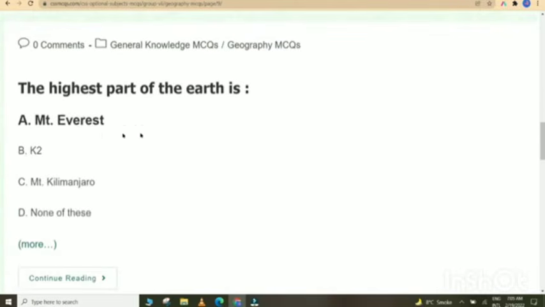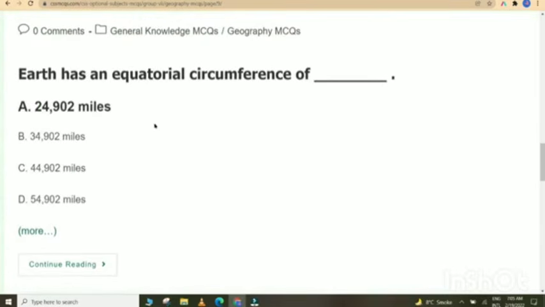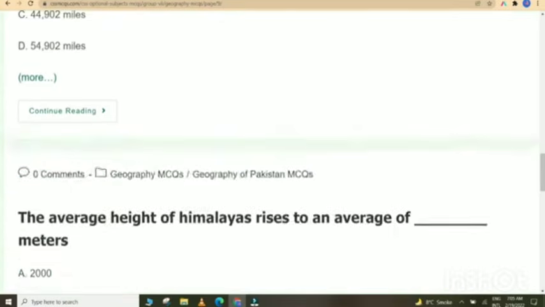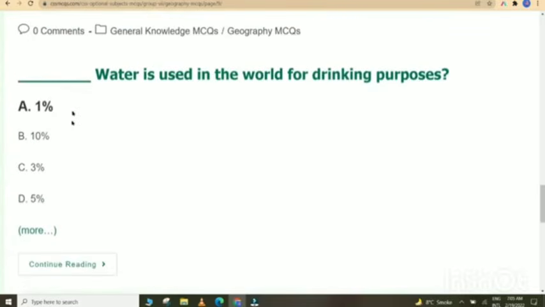Which country suffered from tropical storm Humberto on 14 September 2019 that was already hammered by Hurricane Dorian two weeks ago? Bahamas. The lowest part of the Earth is Dead Sea. The highest part of the Earth is Mount Everest. Earth has equatorial circumference of 24,902 miles. The average height of Himalaya rises to an average of 6,000 meters. 1% water is used in the world for drinking purposes.